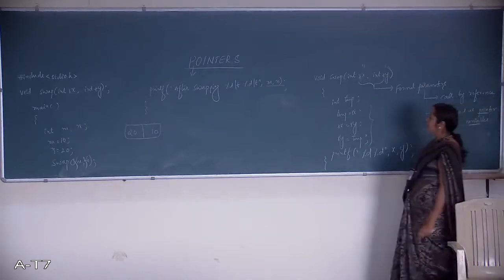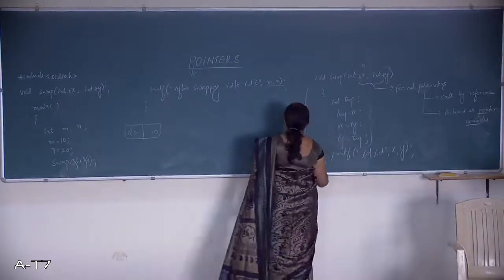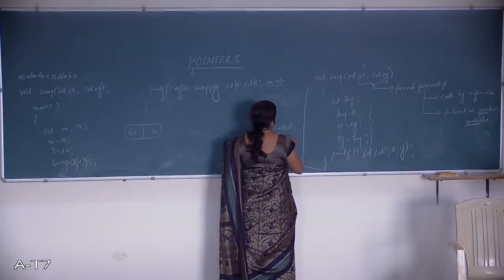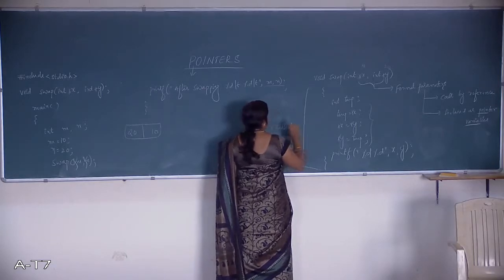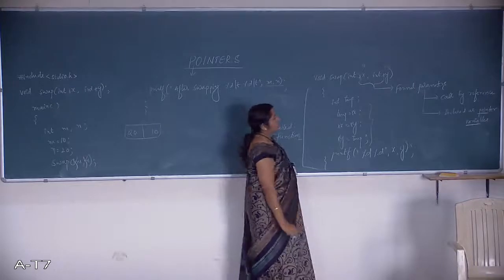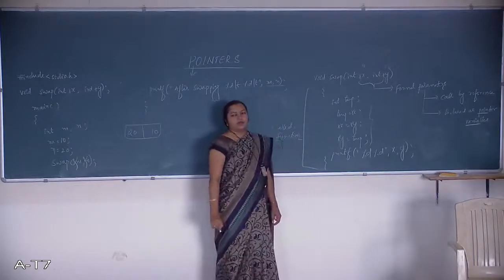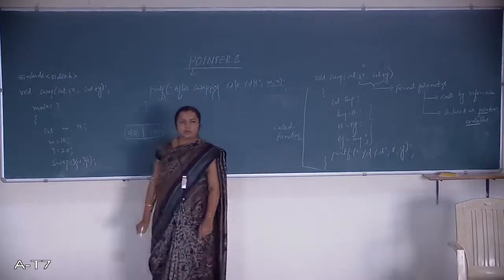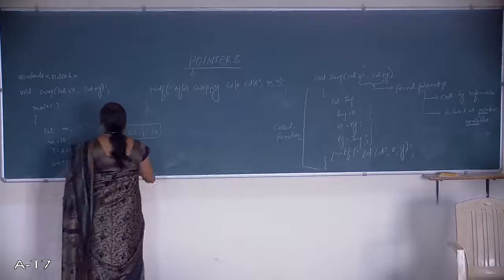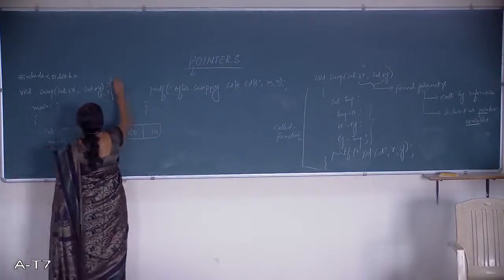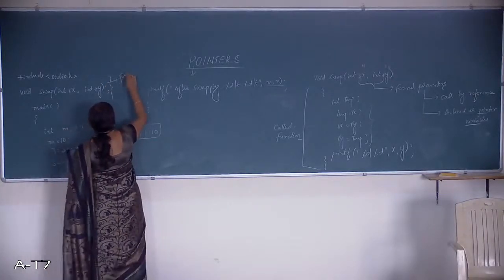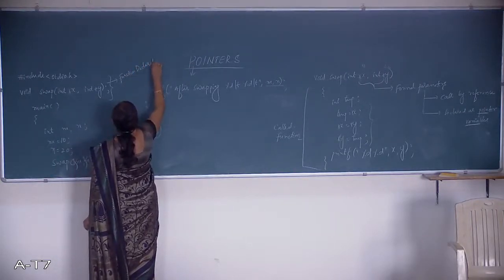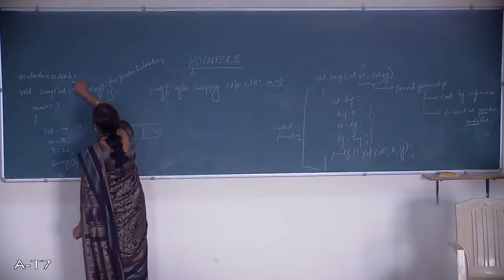This entire thing is called as what? Called function or function definition. In the called function, x and y are declared as pointer variables, and the changes you make in the called function will get reflected back to the calling function. This is called the function declaration, and x and y are what?